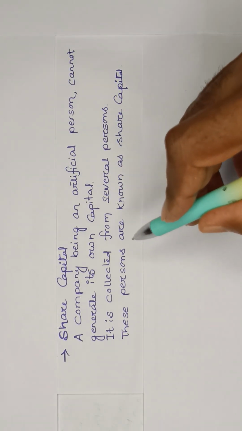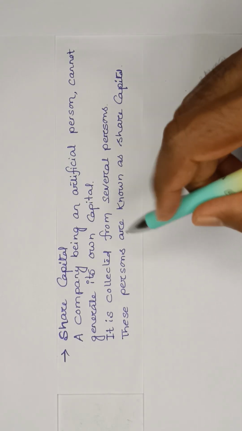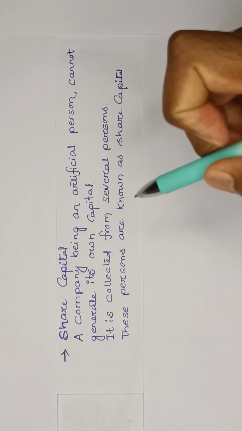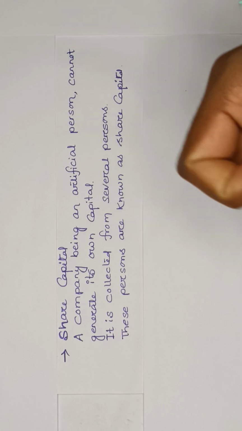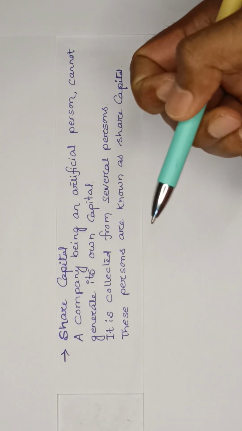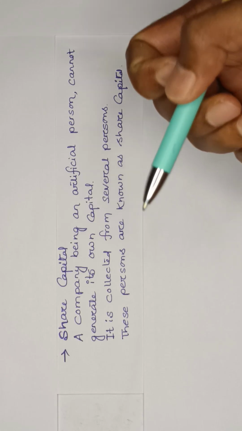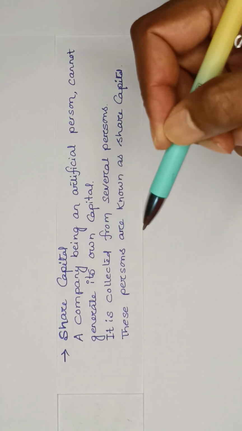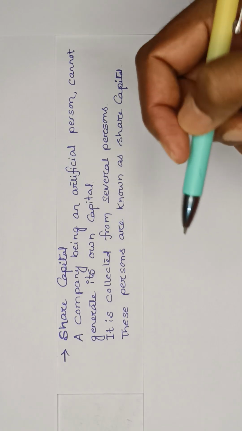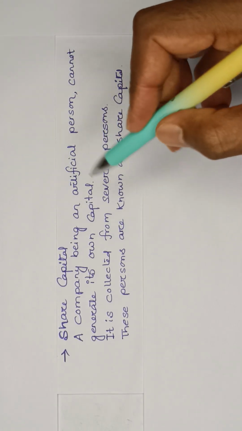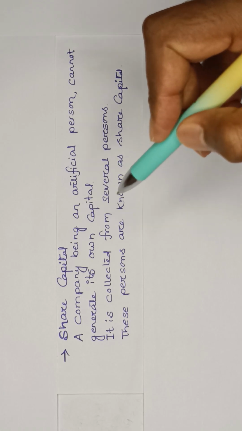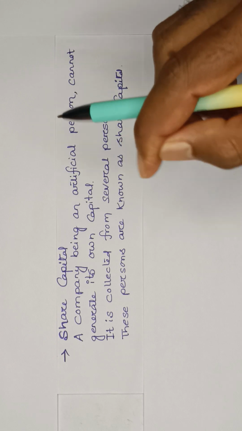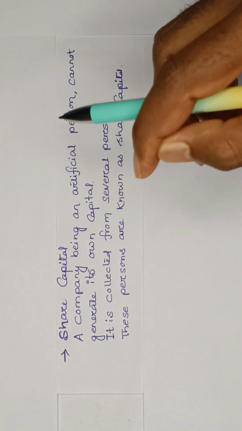Now, in the company form of business, the number of shareholders is very, very large. Think of TCS, the shareholders of TCS are large in number, right? As it is large, a separate capital account cannot be opened for each of them. For example, in TCS, Mr. A, Mr. B, Mr. C have invested some money. So you can't open A's capital, B's capital, C's capital.